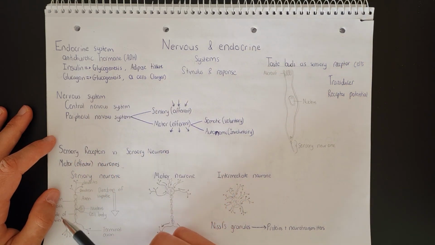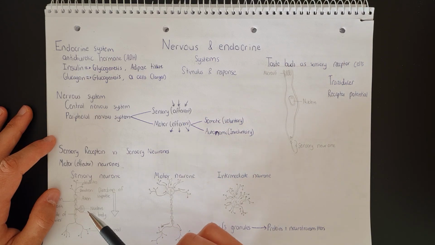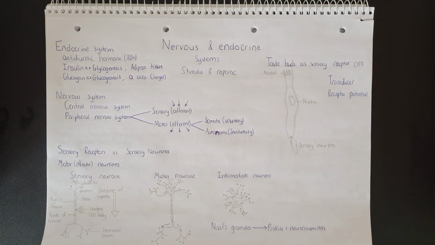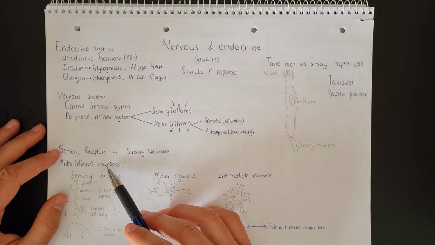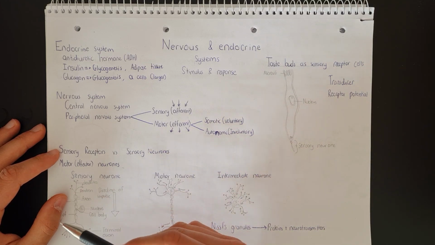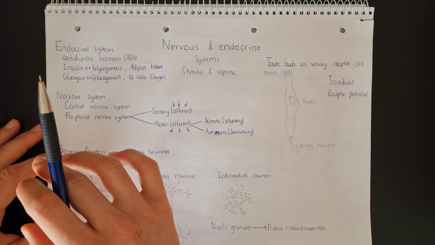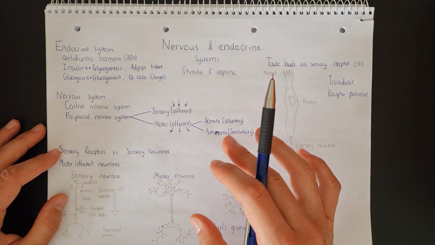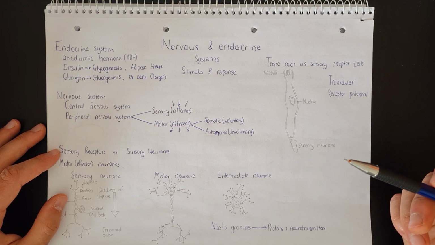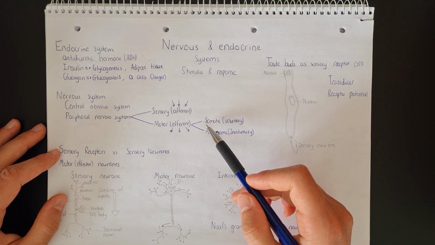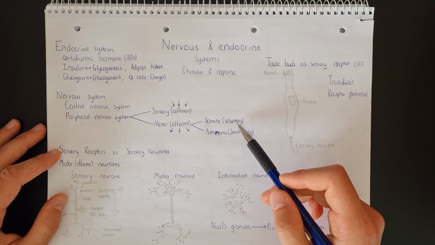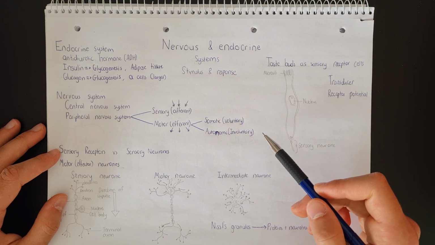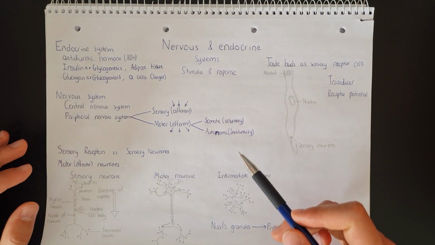And we can see here, this is the structure of a sensory neuron. It's a lot different from the structure of a basic sensory receptor. Now, motor or effector neurons, as we discussed here, are neurons that are going to carry away a nerve impulse from the central nervous system towards an effector, like a muscle or a gland, right? Skeletal muscle in the somatic nervous system, which is under voluntary control, and then a gland in the autonomic nervous system, which is under involuntary control.